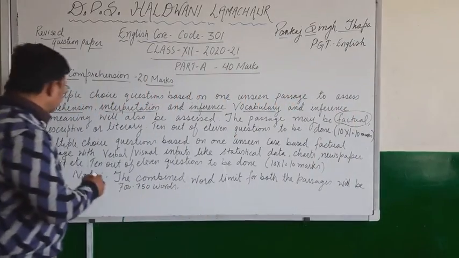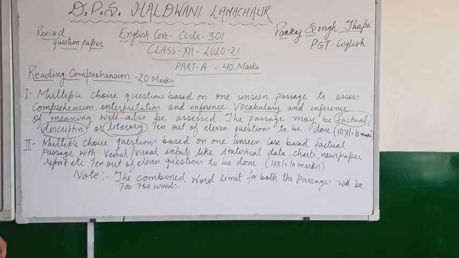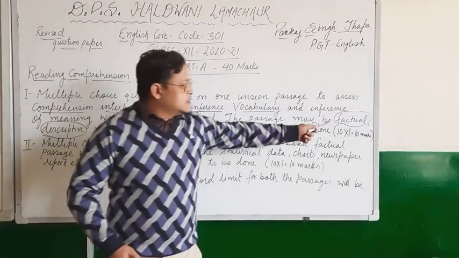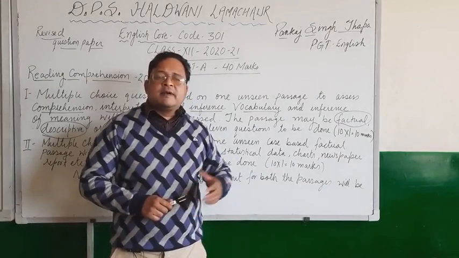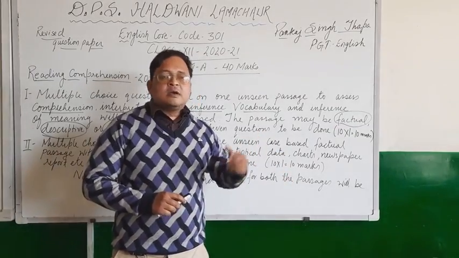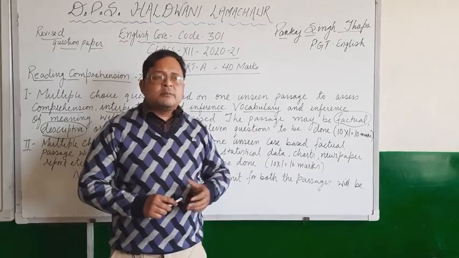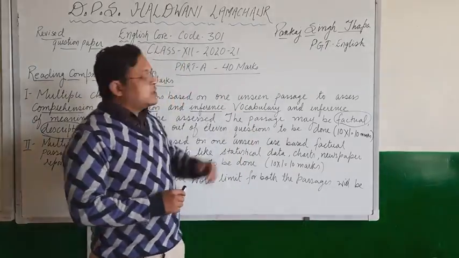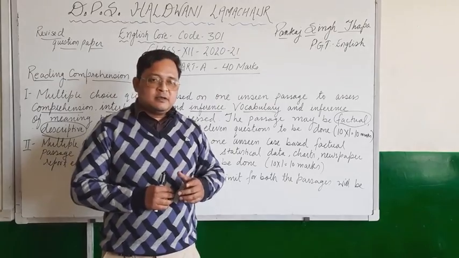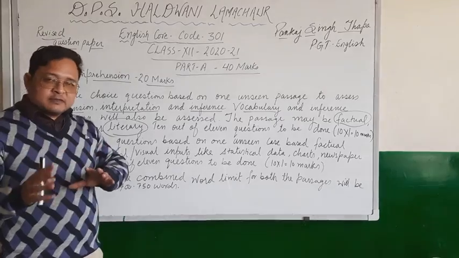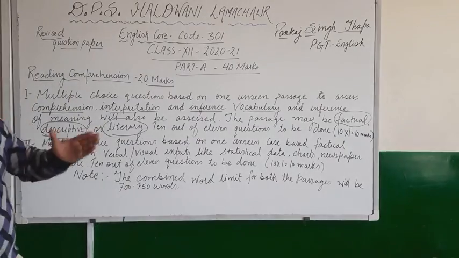Children, factual, descriptive or literary. So factual, children, means which is based on facts. Suppose it is based on pollution, the increasing population, or, for example, the annual budget 2020-21. So the facts would be presented in the passage, and you will have to use those facts to answer the question. It could be a descriptive one, means a description about anything.